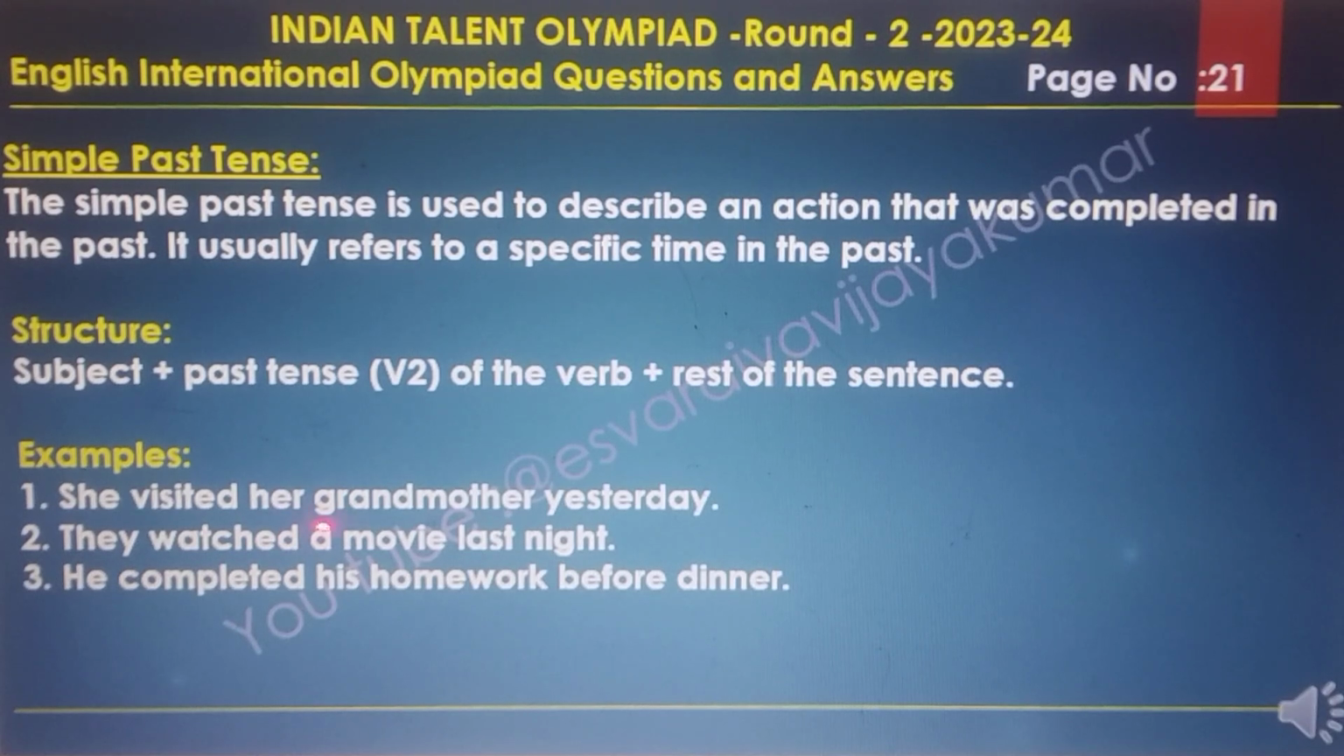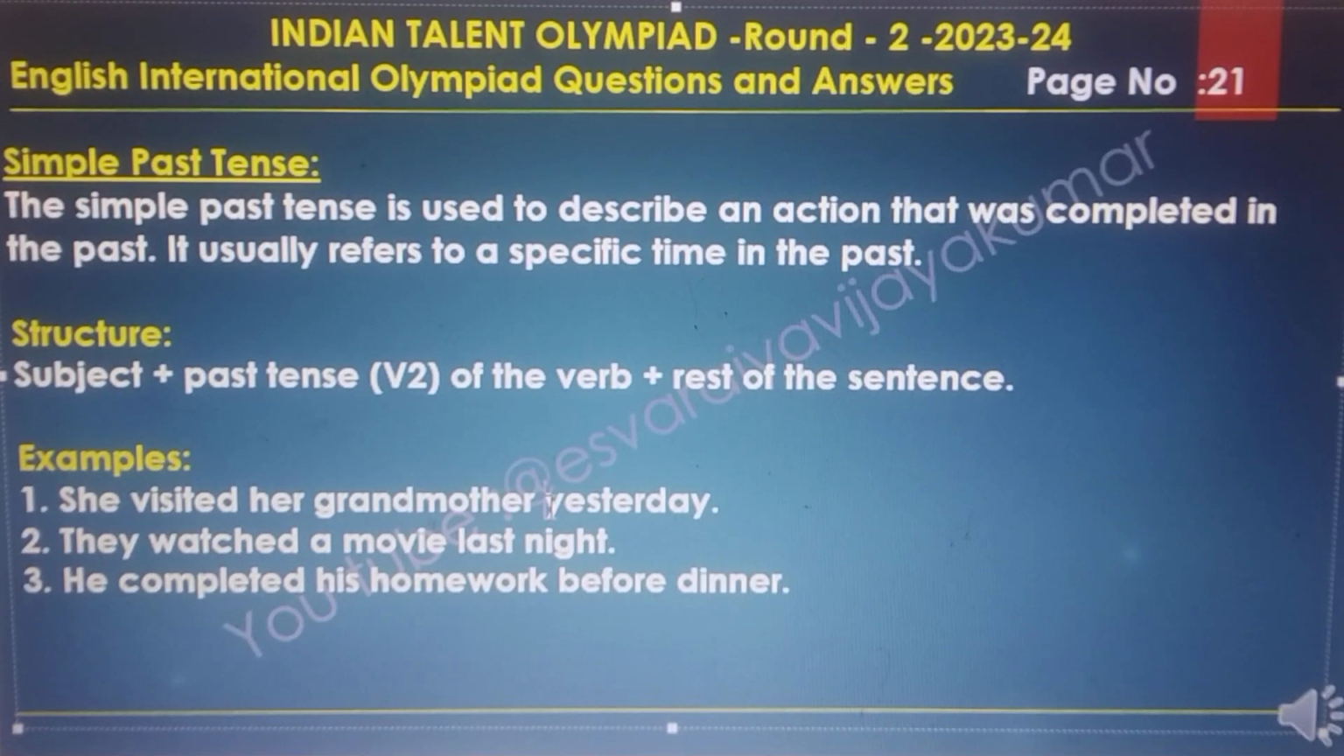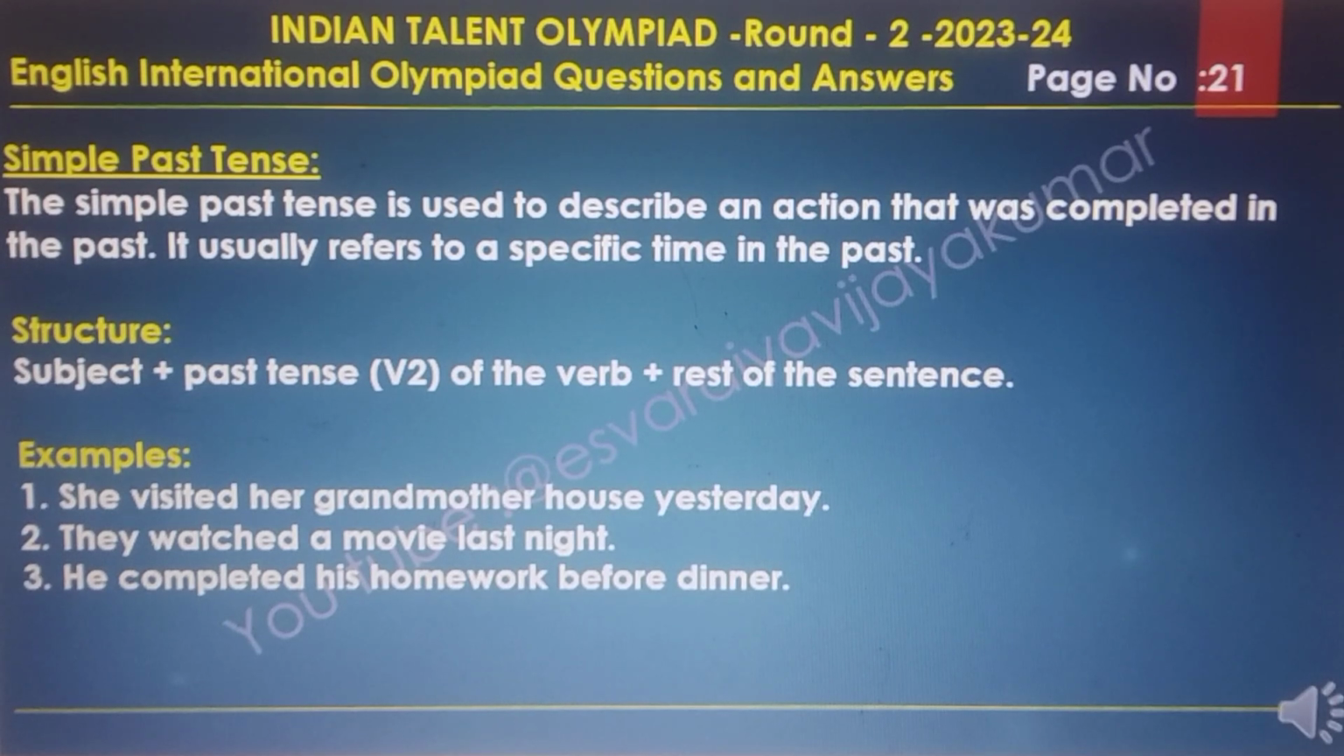Actually, she visited her grandmother's house yesterday. And they watched the movie last night, and he completed his homework before dinner. Here we have to mention the example: she visited her grandmother's house yesterday.